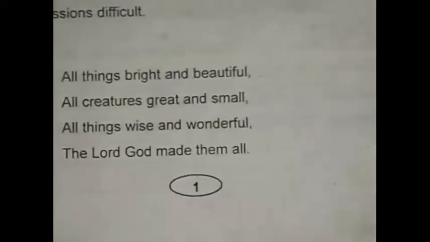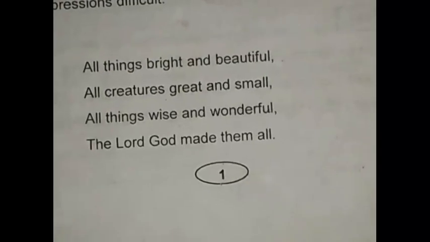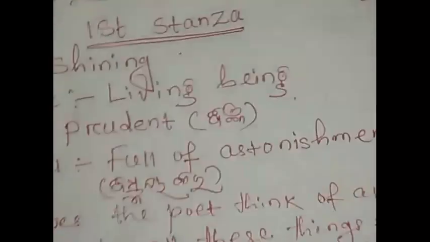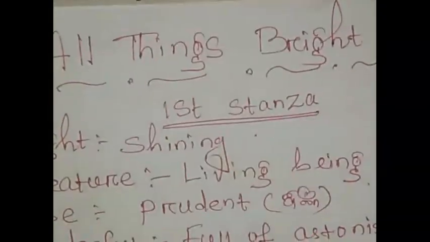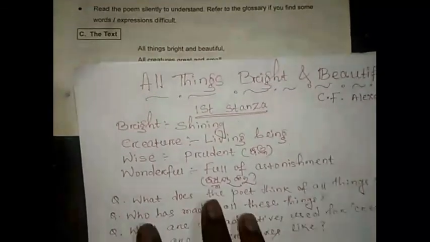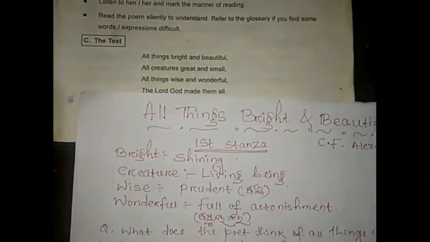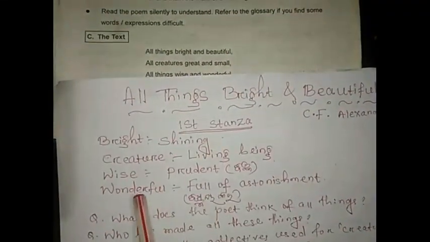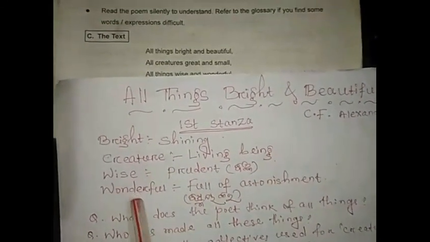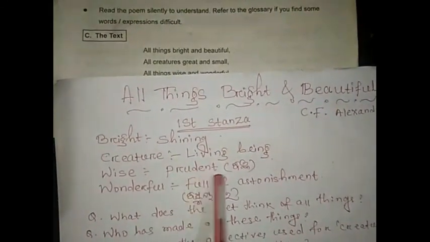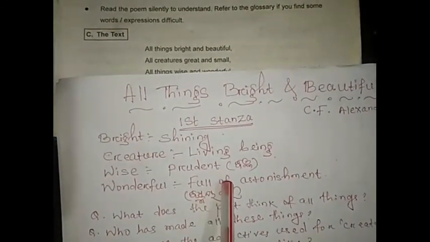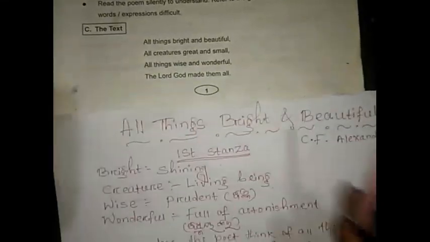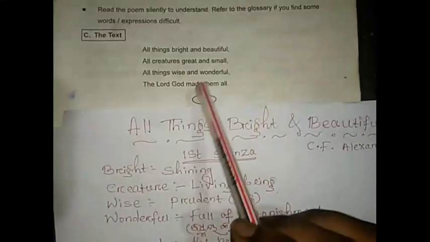To comprehend better, I will also make a list of difficult words. Here is the list of difficult words. Bright means shining. Creature means living being. Wise means prudent and big. Wonderful means full of astonishment, that is, বিস্ময়কর. So this was the first stanza of that poem.